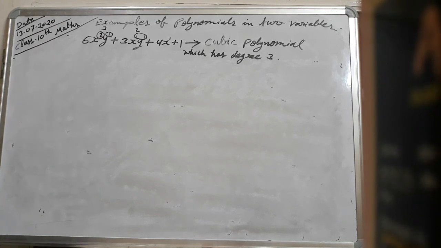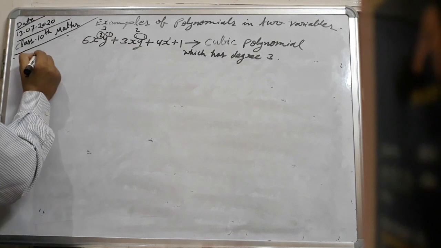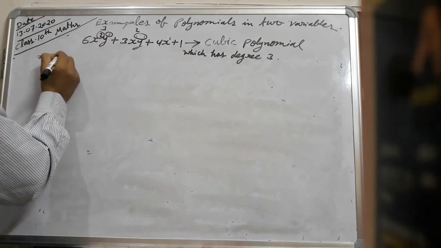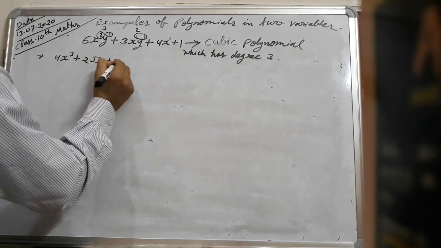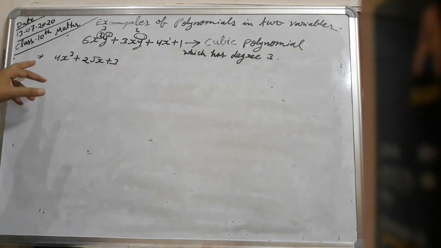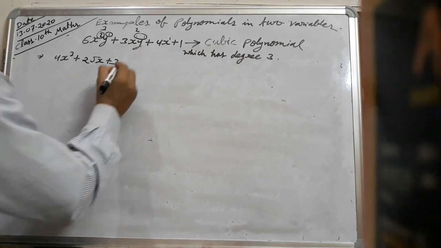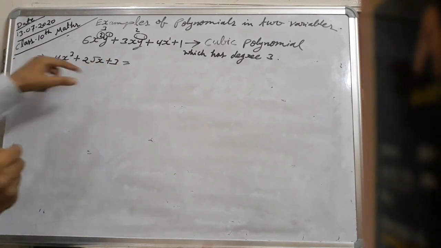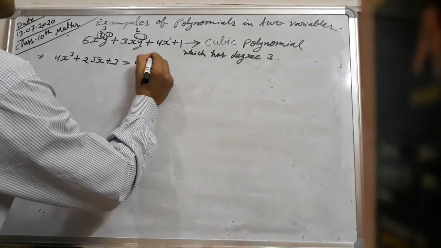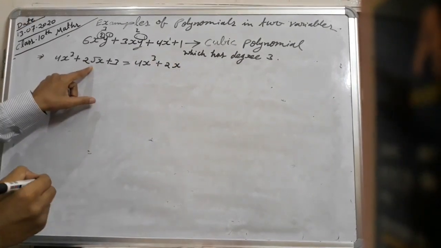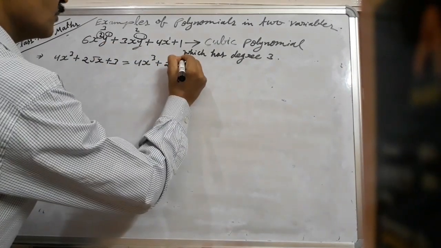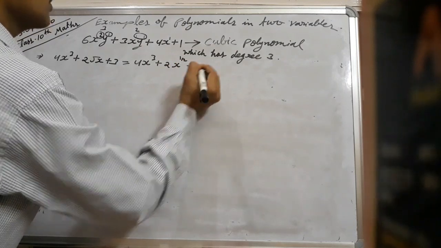Now one more example, suppose 4x cube plus 2 root x plus 3. Is this expression a polynomial? That we will solve first in the simplest way. 4x cube plus 2 into x to the power 1 by 2, since root x means x to the power 1 by 2, plus 3.